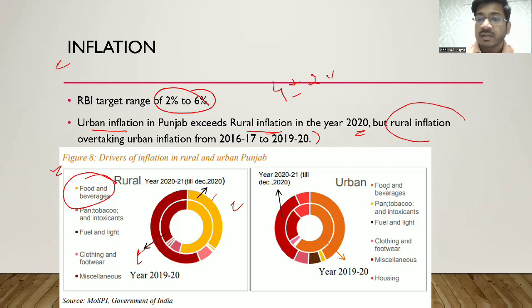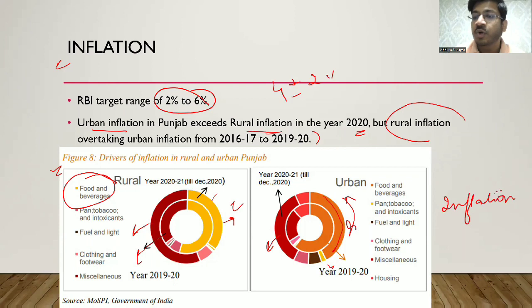अगेन यहाँ पे we have food and beverages. This is food and beverages का component. ठीक है. Then we have pan, tobacco, ये बहुत कम है. ये miscellaneous है. यहाँ पे भी ये miscellaneous है. Food and beverages है. So also comment कि हम inflation कौन से index से check करते हैं in the comments.